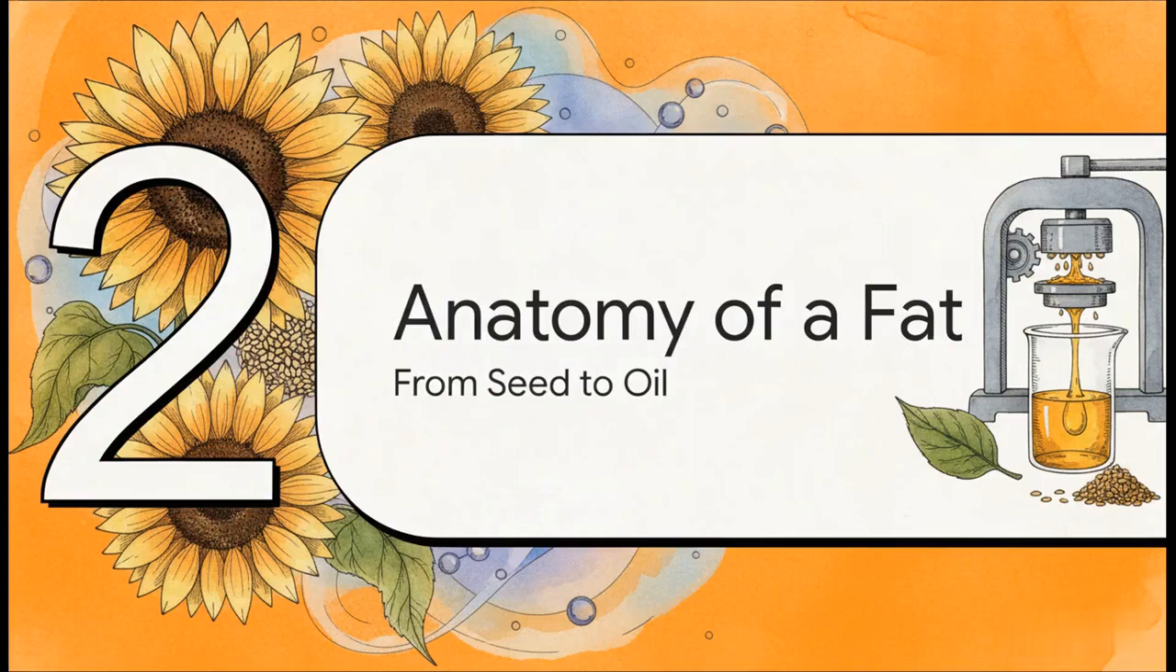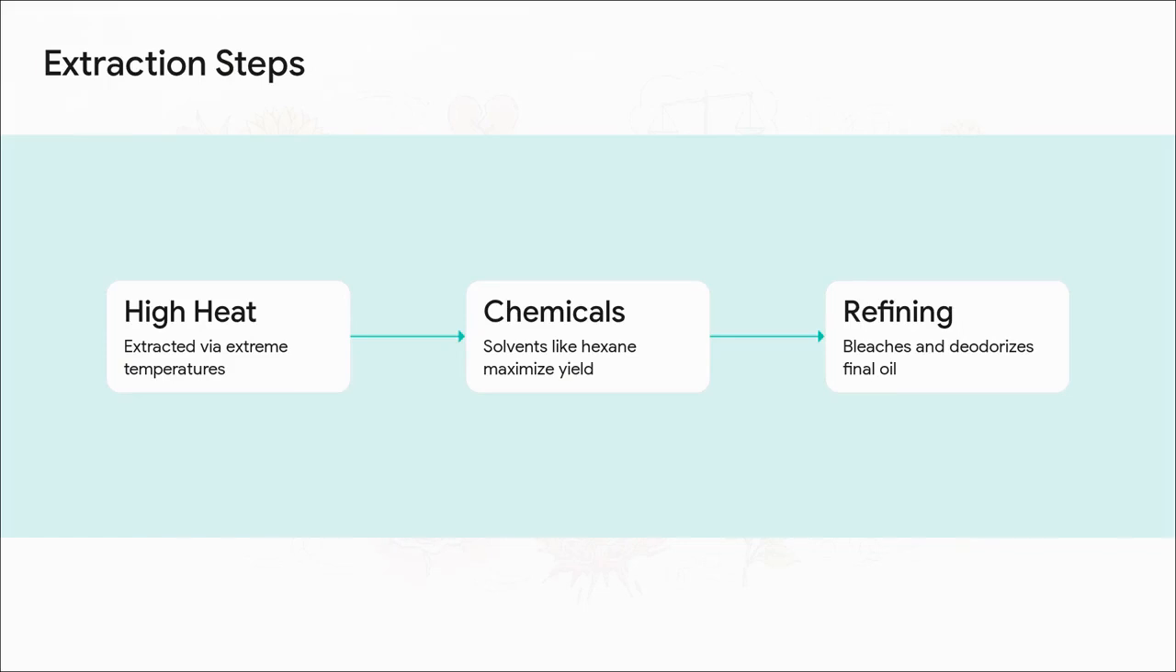Moving on to Section 2, Anatomy of a Fat, from seed to oil. Now, unlike just squeezing an olive or churning some butter, getting oil from a tiny, rock-hard seed requires a seriously industrial process. It generally involves 3 steps: high heat extraction, then the use of chemical solvents like hexane just to maximize the yield, and finally extensive refining to bleach and deodorize the final product. But here's the catch. This highly efficient industrial process actually strips away some naturally occurring nutrients and antioxidants, and unfortunately, it produces certain oxidation byproducts right out of the gate.